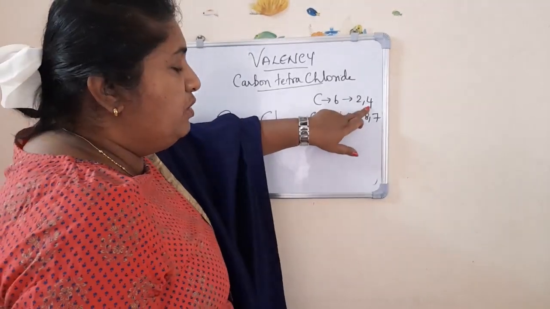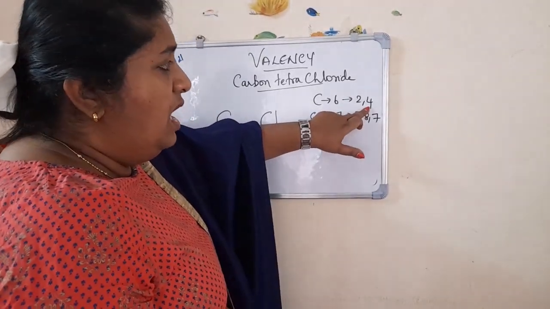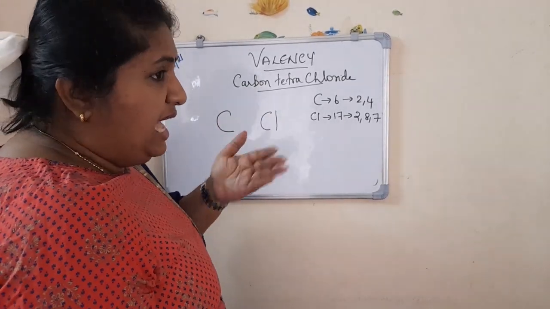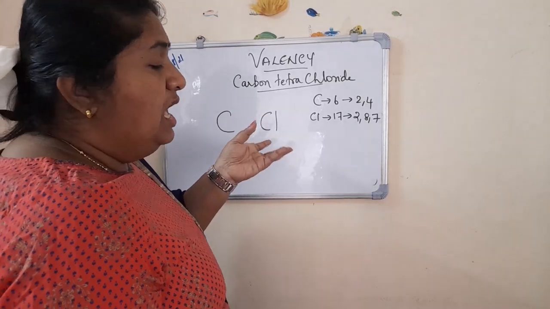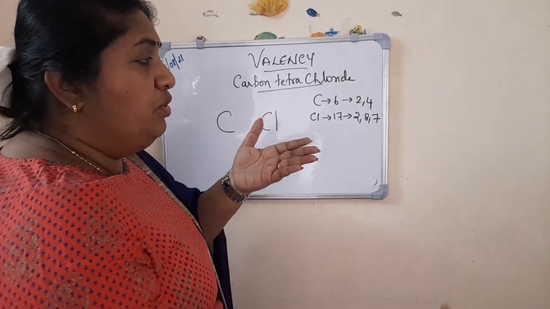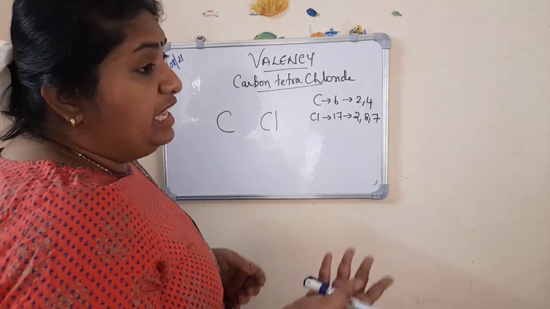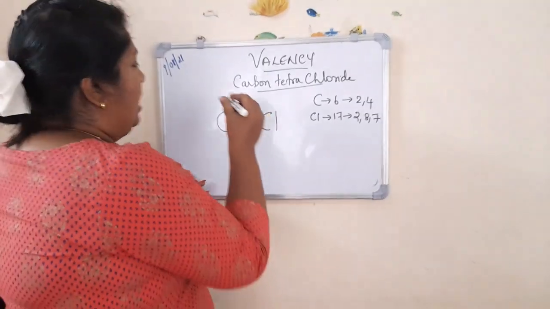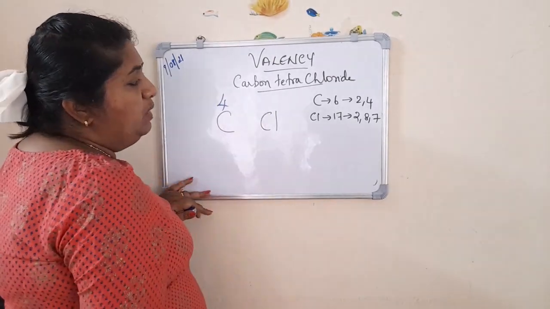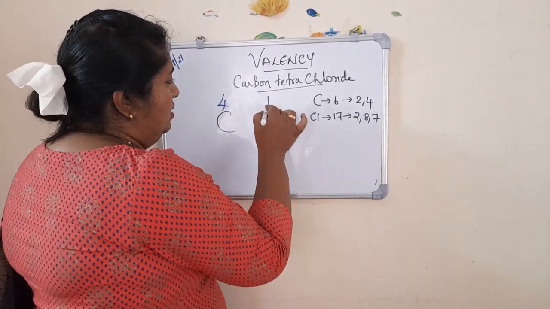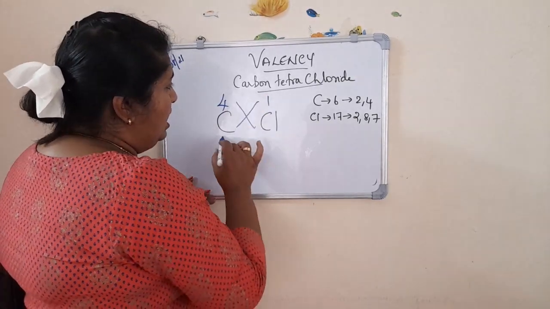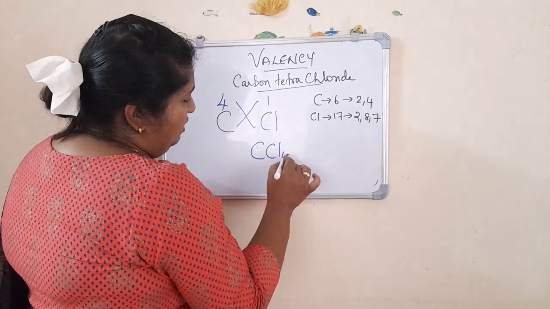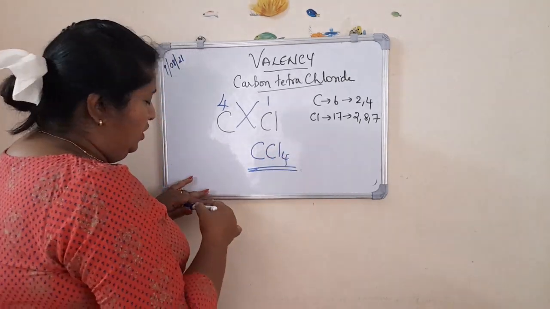Since carbon is having only 4 electrons in the outermost shell, you know that it needs 4 more electrons to attain the octet state, or it should share. Anyway, it can't donate all those electrons, or it can't receive 4 electrons. So what will it do? It will be sharing the 4 electrons with some other atom. So you can write 4 here. What about chlorine? 1. Now cross multiply. Carbon into 1. Chlorine into 4, Cl4. Carbon tetrachloride.